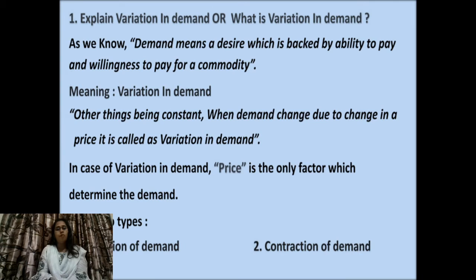So they want to say that variation takes place only because of price factor. We know other factors also, income, advertisement, substitute goods price, complementary goods price, but they are not going to affect. Only the price is going to affect in case of variation in demand. Now we have two types, expansion of demand and contraction of demand.